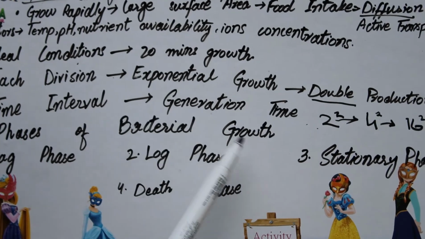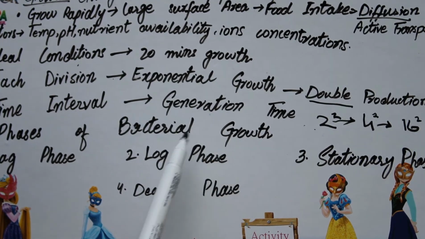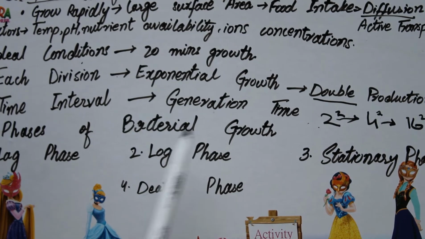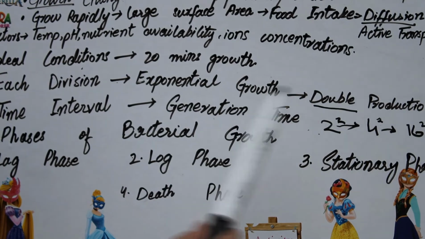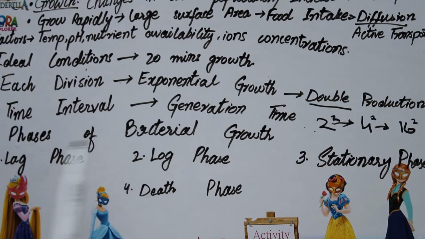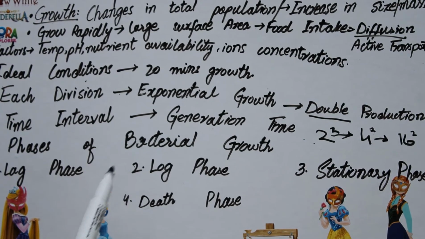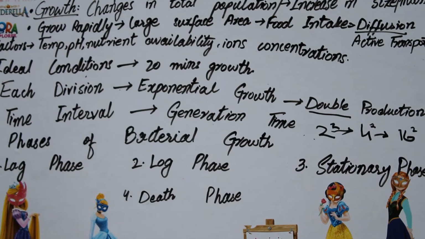Phases of bacterial growth. Here we have how the bacterial cells grow. They have 4 phases for their growth. One is the lag phase, the second is the log phase, the third is the stationary phase, and the fourth is the death phase. Okay, lag phase. I'm going to give you just one point for each of them to remember, so you can learn it easily.